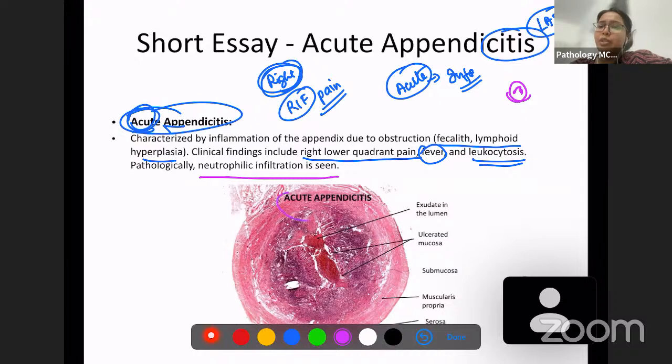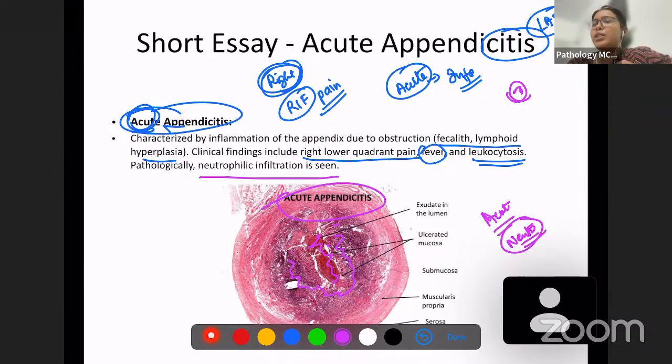So this is a picture of acute appendicitis. You can see there is an exudate in the lumen. The mucosa is going to be ulcerated and then exudate, and along with that you're going to see acute inflammatory cells, which is nothing but neutrophils, in the lumen as well as in the tissues. So this is what acute appendicitis is.